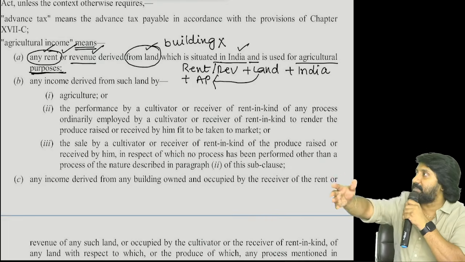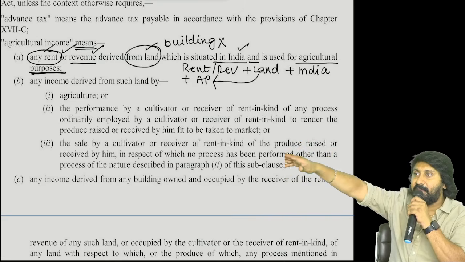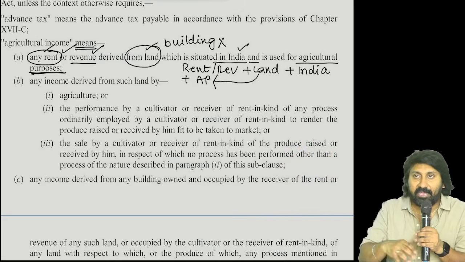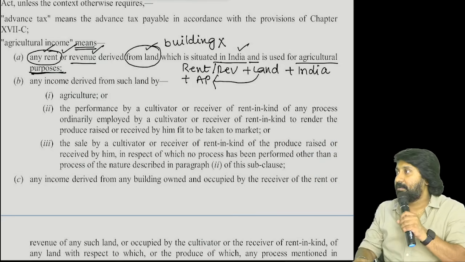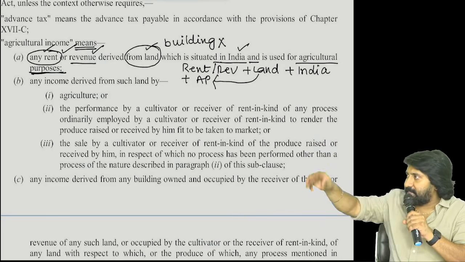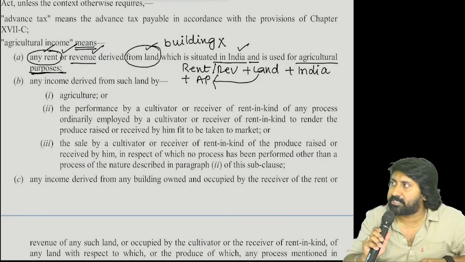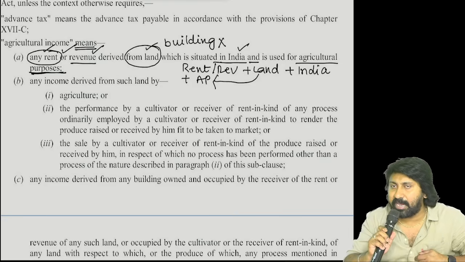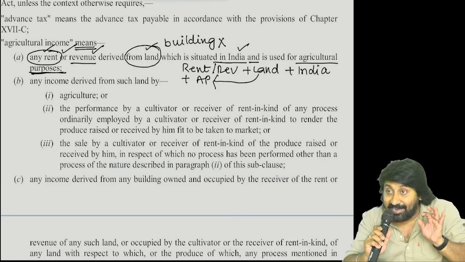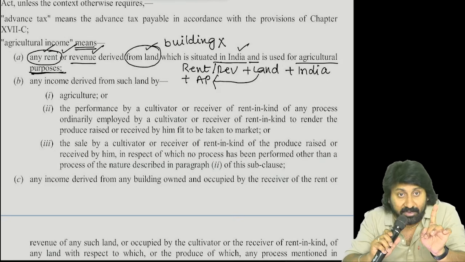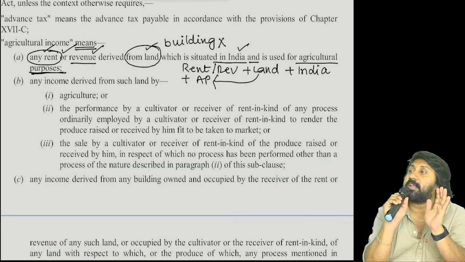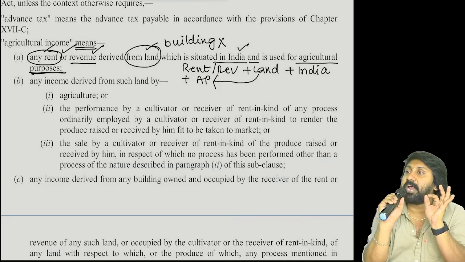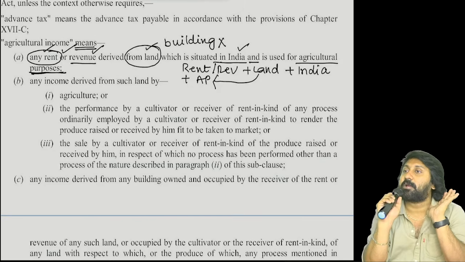Agricultural produce is stored. When you are going from one city to another city, when you are crossing the cities, agricultural commodities will be stored in cold storage houses. Very big buildings will be there. Listening? Now tell me, income derived from that cold storage facility will be agricultural income or not? It is not an agricultural income. Why? Land is covered in this particular point, not the building. First of all, did everyone understand the whole idea clearly? Now tell me, income derived from a building will come under the definition or will not come under the definition?